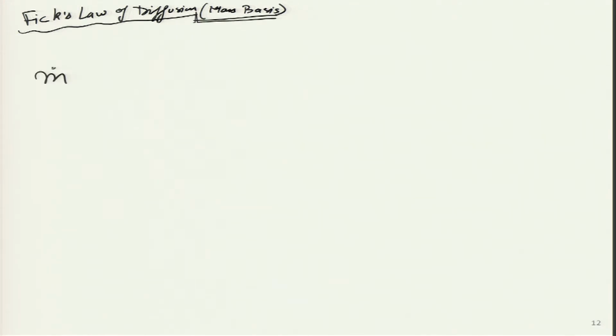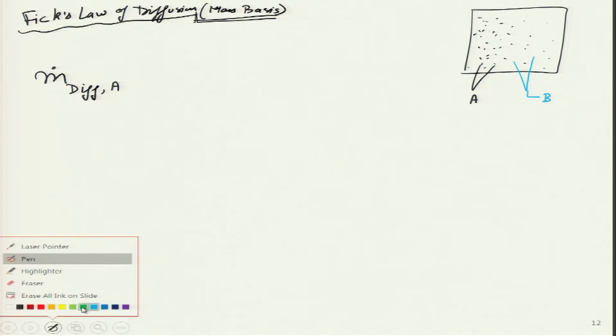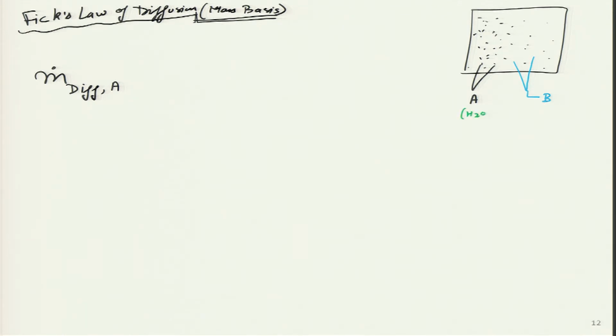Which means formally I will write it in this way, that mass flow rate through diffusion of species A. So, I can draw it over here. What I am thinking of is, let us say this is species A, which is highly dense over here, a little less dense on this side and very less dense over here. So, this is my species A, all the black dots are species A. Whatever is remaining empty space is species B. And in my previous example, I had taken A as water and B as air.